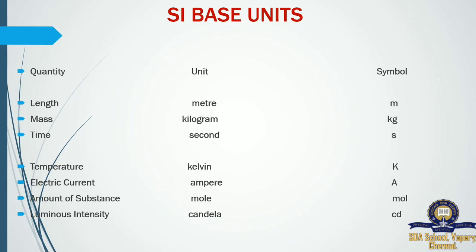Next, luminous intensity. Luminous means the scattering of light. For example, the natural luminous intensity giving things are the sun, as well as the moon also giving light. So this luminous intensity is measured by the unit candela. Candela is represented by the symbol small cd. So these are the basic units scientists chose to find out the fundamental units in our day-to-day life usages.